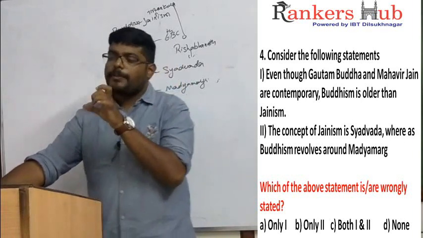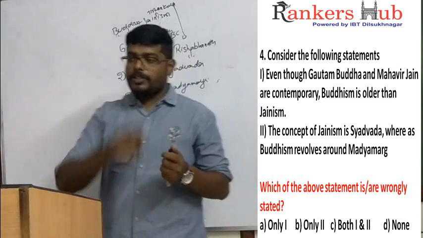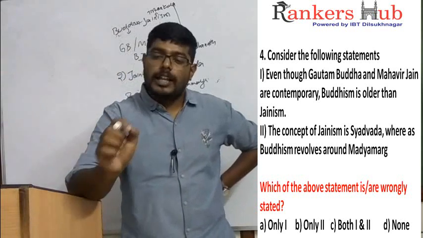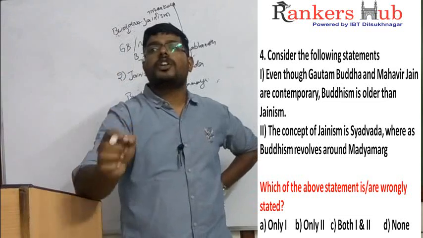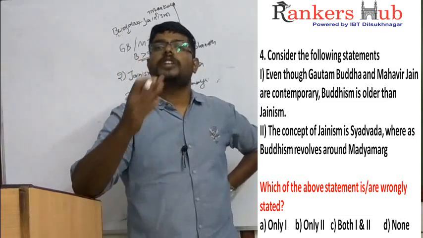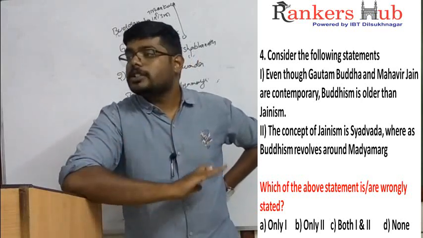So how should we remember? I'll give an example of Shadvada and Madhya Marga. People asked Jain, was God really present? Was God really existent? That means there is a question of the existence of God to Jain and Buddha. Jain said that there is no God. He completely accepted that God is not present.